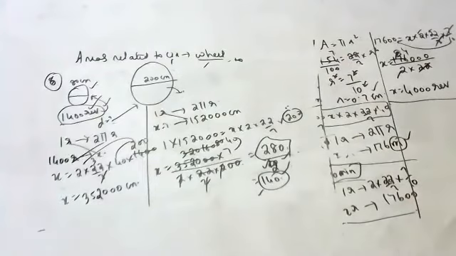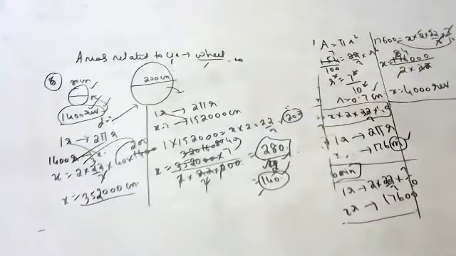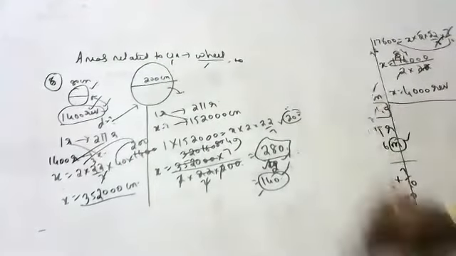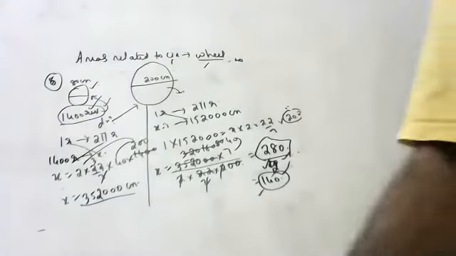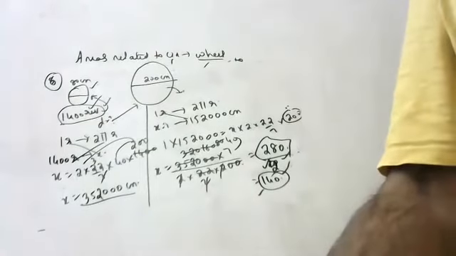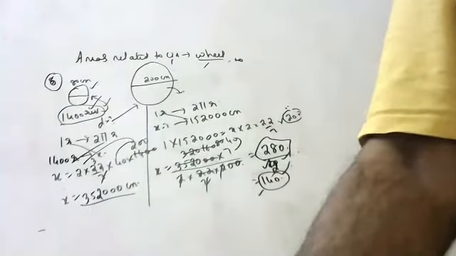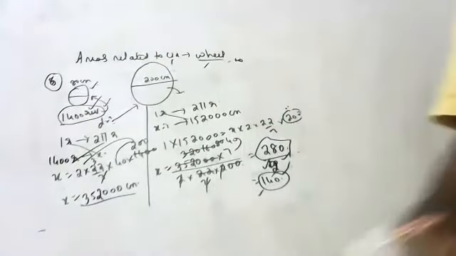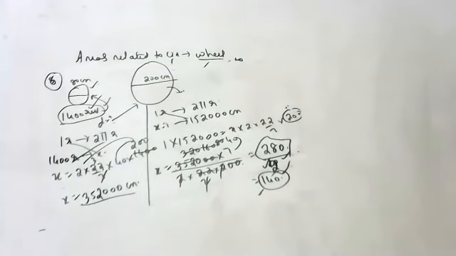But both of them will cover the same distance. That is how much, children? 352 meters. Like that you have to do, children. Hope you are able to understand. Is this fine, children? So these are the questions on wheels, children.